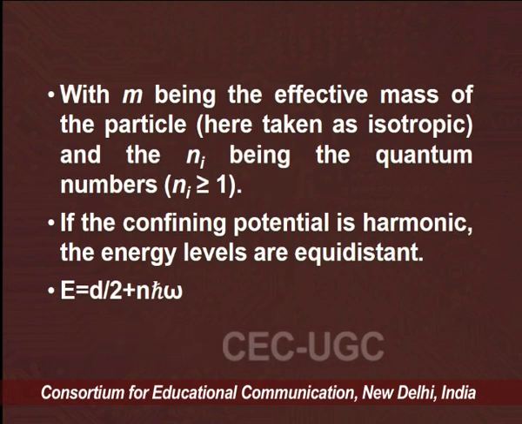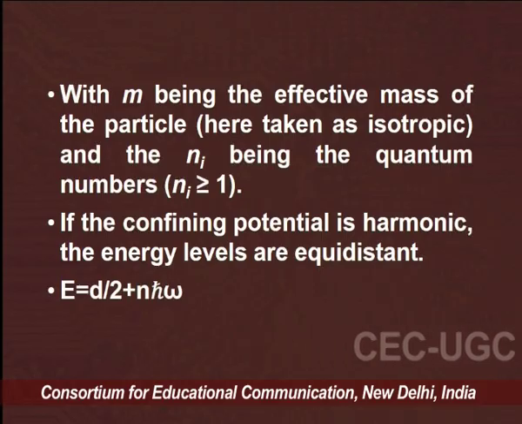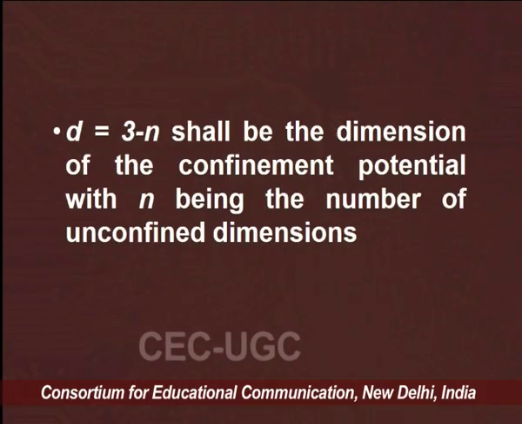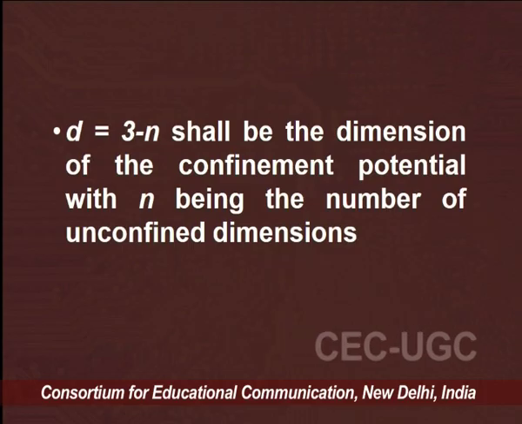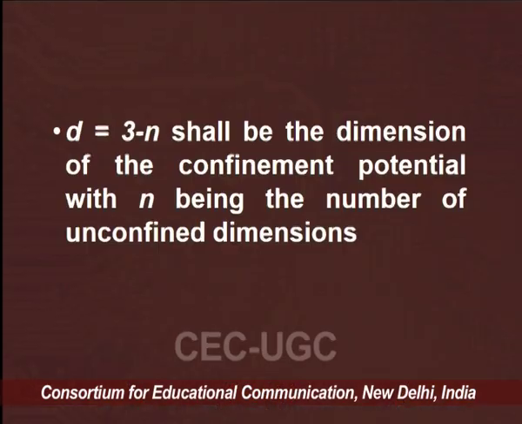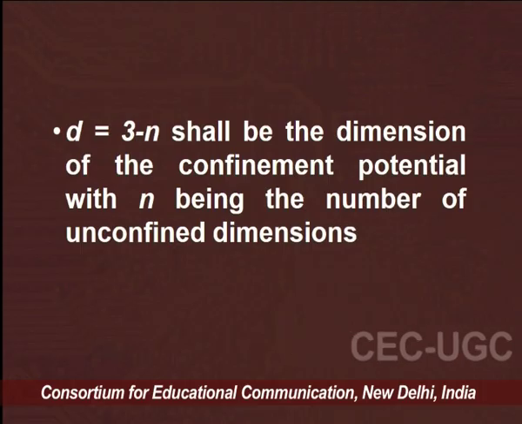If the confining potential is harmonic, the energy levels are equidistant. So E = (d/2 + n) ħω, where ω is the frequency. What is d? d = 3 − n shall be the dimension of the confinement potential, with n being the number of unconfined dimensions.